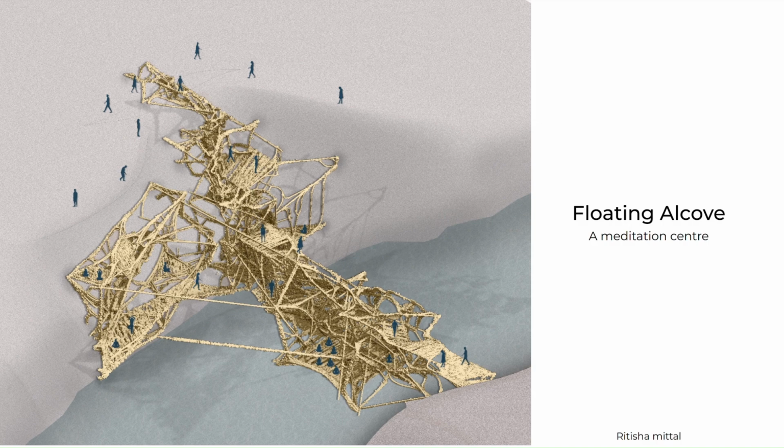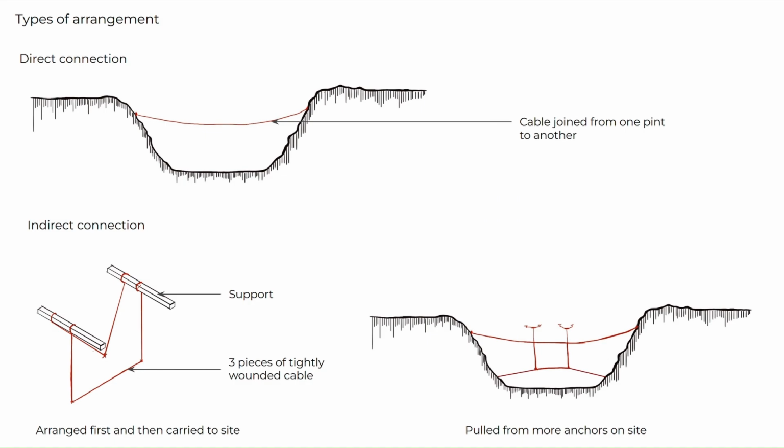The idea here is to not dig and damage the terrain but suspend over it and eliminate heavy construction materials and processes. There are 2 types of arrangement possible while weaving from cliffs. One is the direct connection where the drone takes the cable from one point to another. This is the base cable. The other way is the indirect method where a set geometry can be made on support, which would otherwise be difficult to make on site. This geometry would be carried to and attached to the base cable and pulled from other anchors.